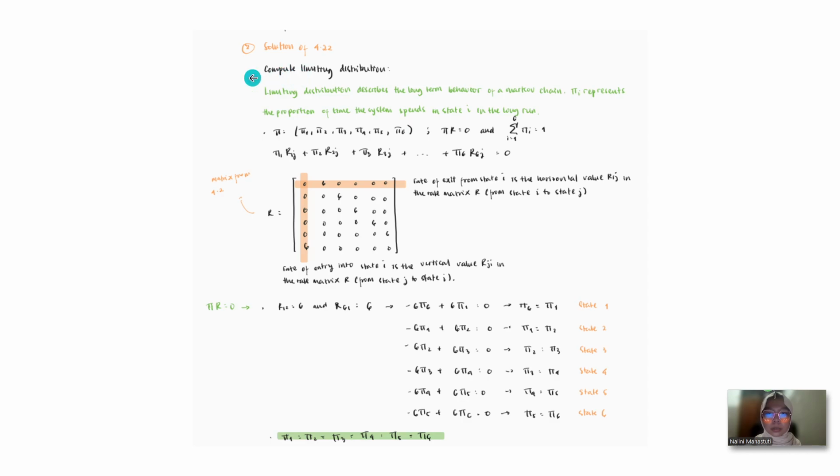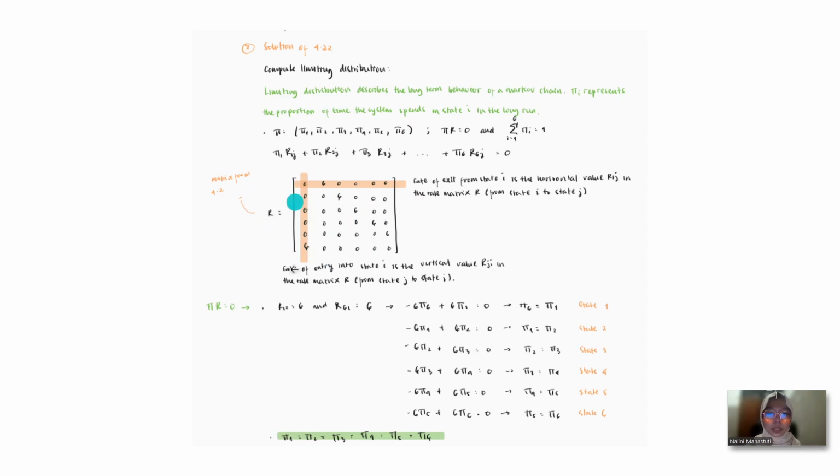To compute the limiting distribution, we have to understand the definition of the limiting distribution first. The limiting distribution describes the long-term behavior of a Markov chain, and pi_i represents the proportion of time the system spends in state i in the long run. And this is the whole concept. The limiting distribution for a CTMC has two characteristics. First is pi R equals 0, and the sum of pi equals 1, and it must be 1.